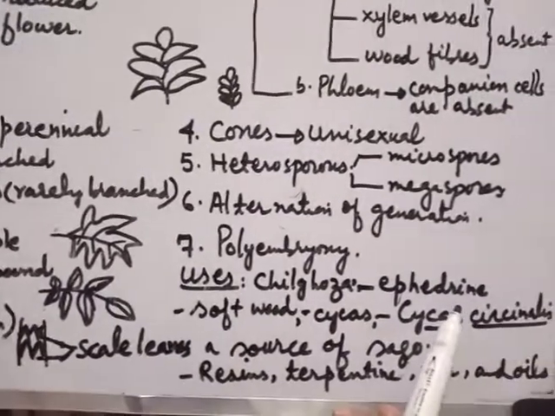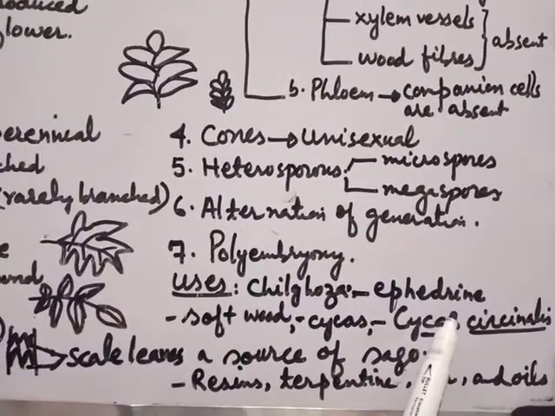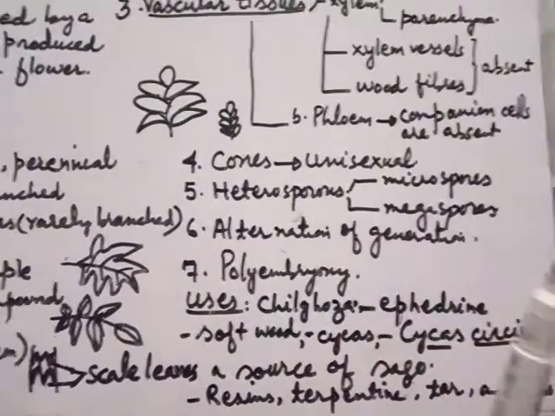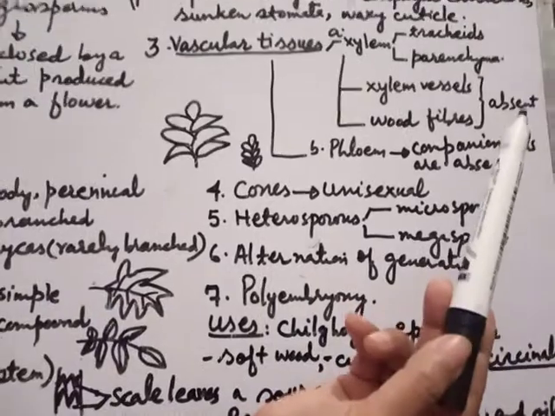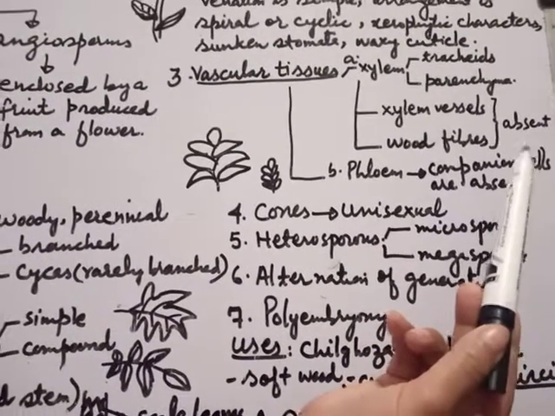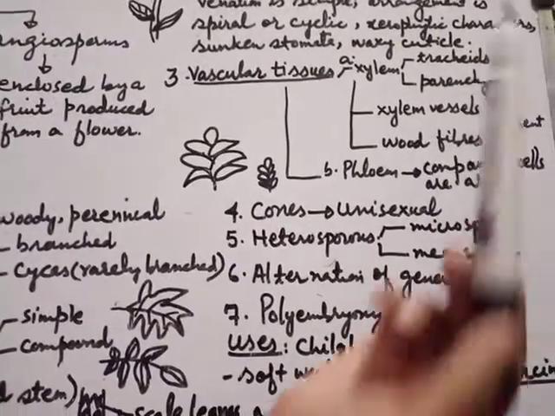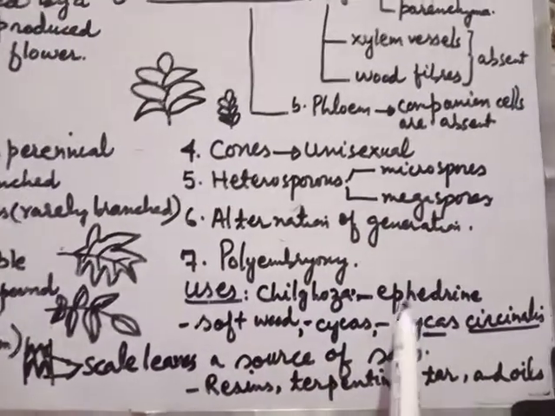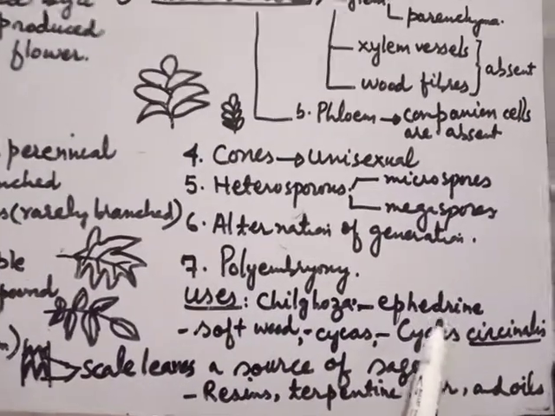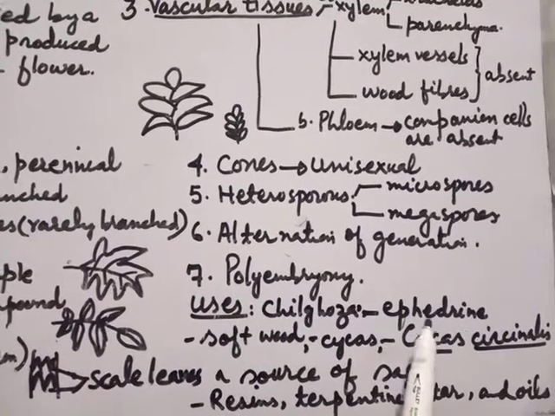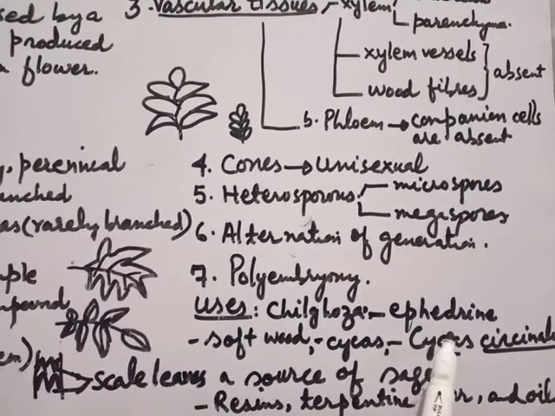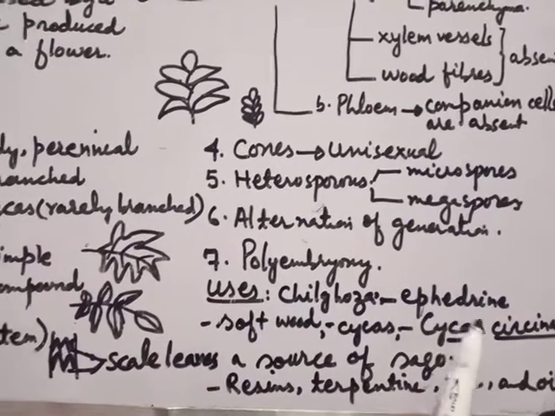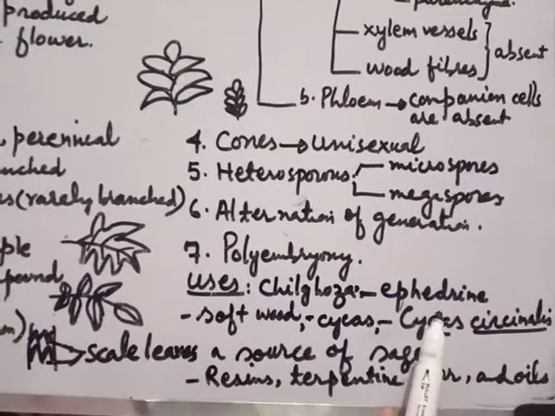I discussed already that ephedra is a kind of plant in which xylem vessels and wood fibers are present. From ephedra, ephedrine is obtained, a drug used for the relief of asthma and other respiratory ailments.